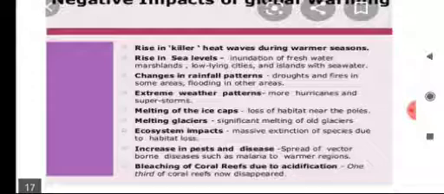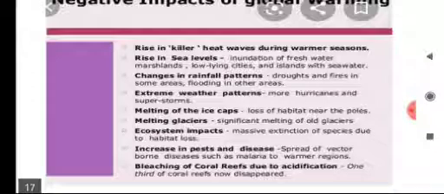Global warming also creates a change in the rainfall pattern, droughts and fires in some areas, flooding in other areas. Because of global warming, extreme weather patterns are experienced. More hurricanes and superstorms are experienced in different places.